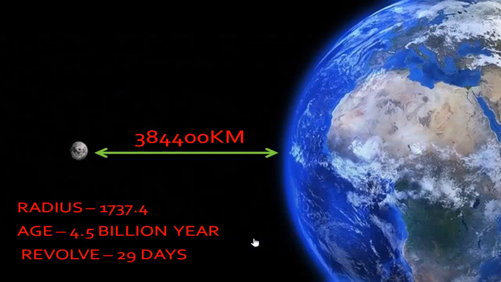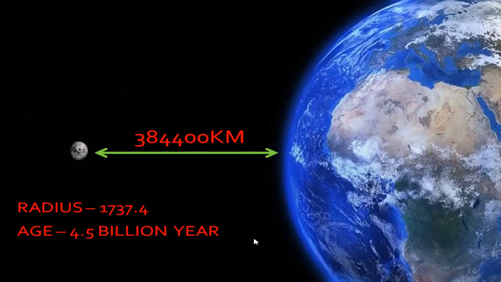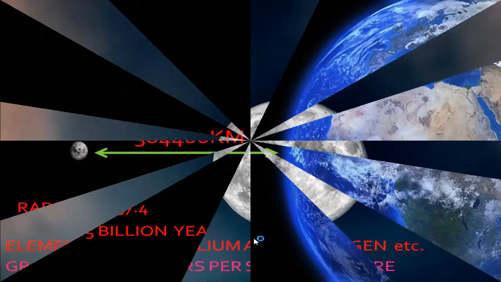Now friends, we will see some basic information about the Moon. Do you know what the distance between Earth and Moon is? The distance between Earth and Moon is 3,84,400 kilometers. Friends, if we talk about the radius of the Moon, the radius of the Moon is 1,737.4 kilometers. The age of the Moon is 4.5 billion years.